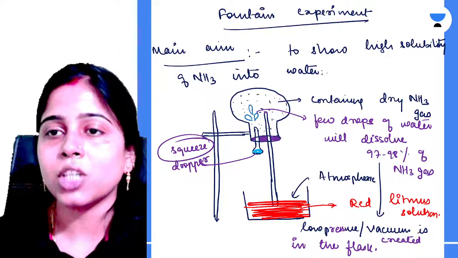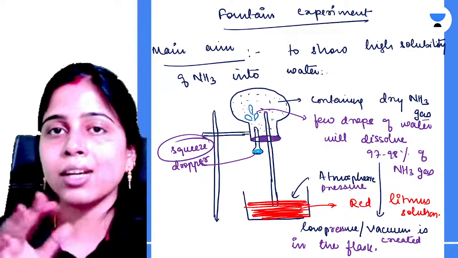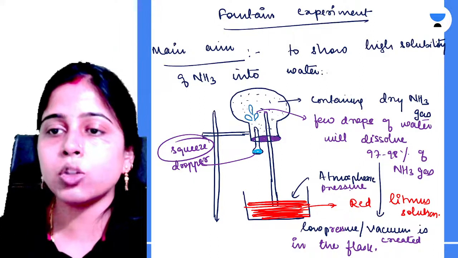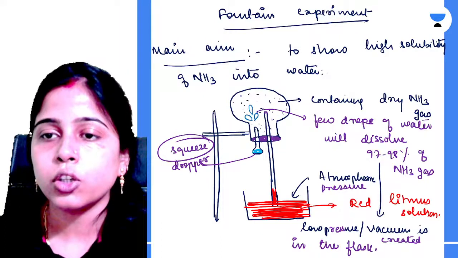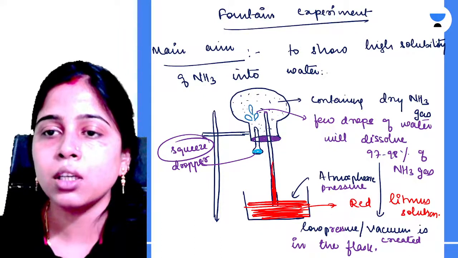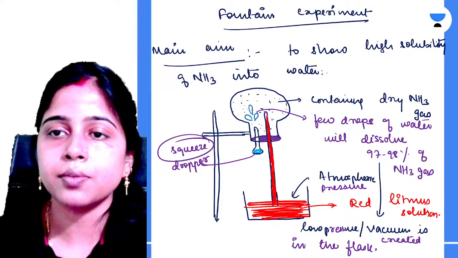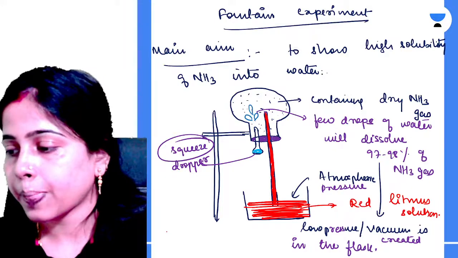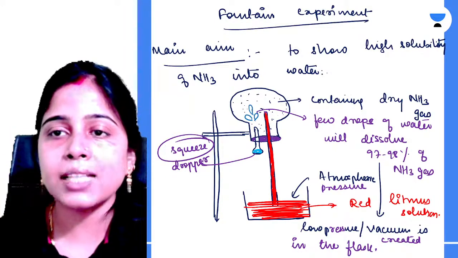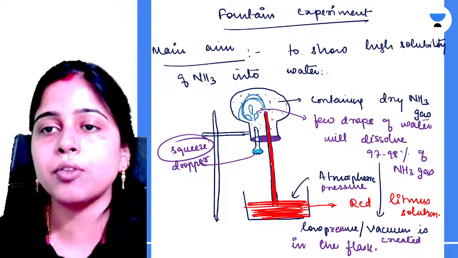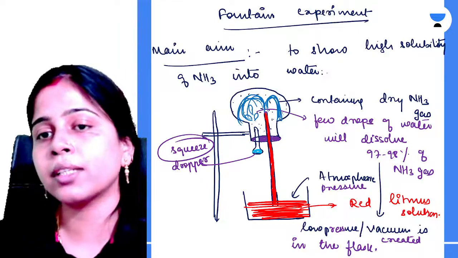Okay, chalo. So atmospheric pressure is acting on the surface of this red litmus solution. So this will force the solution to enter inside the tube. Understood? Yes. So as soon as it enters inside the tube, it comes out in the form of a blue color fountain.